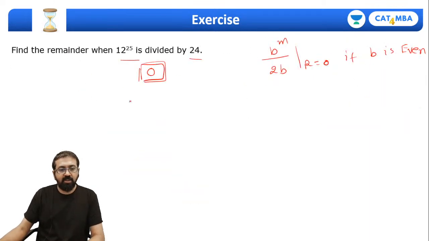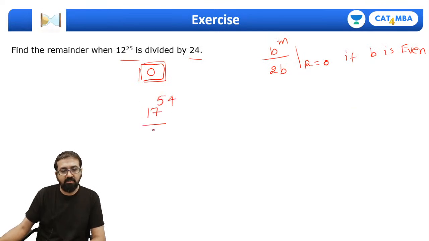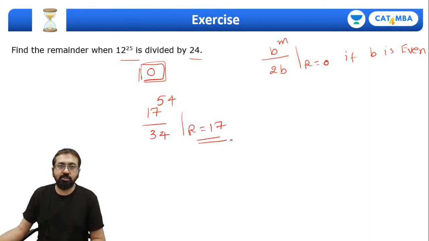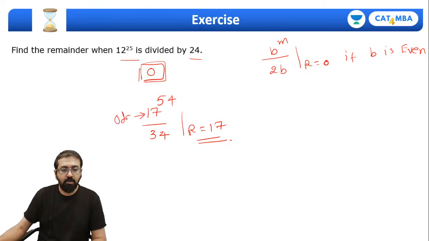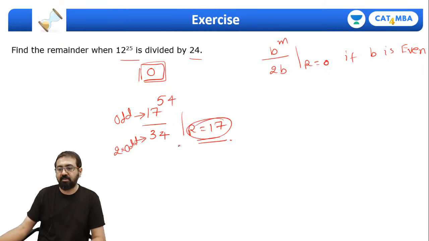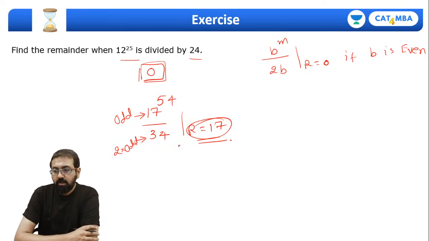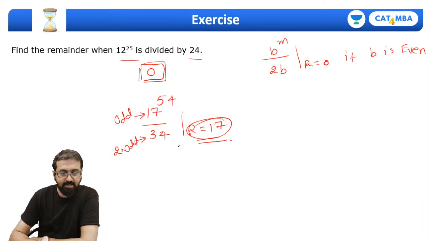Same way, had it been something like this one, 17 raised to 54 divided by 34, the remainder will be straight away 17. Please remember this point. The remainder will be straight away 17 because this is an odd number and we are dividing it by twice of this odd number. So straight away the remainder will be 17. Correct? Yes, guys. So see, gradually you are getting a good grip on this one.